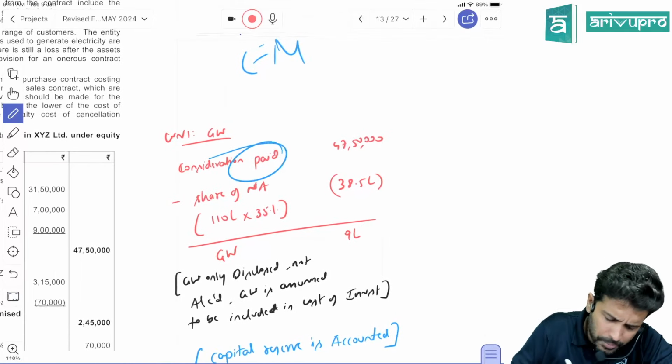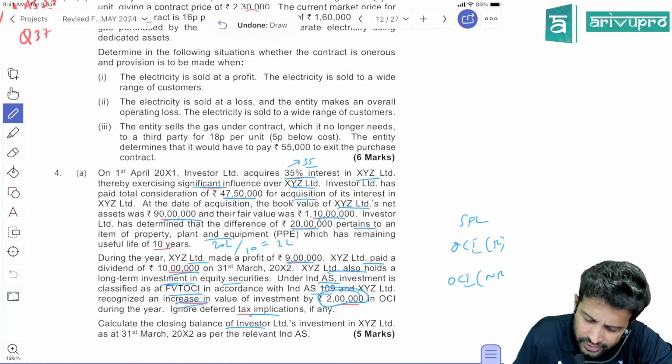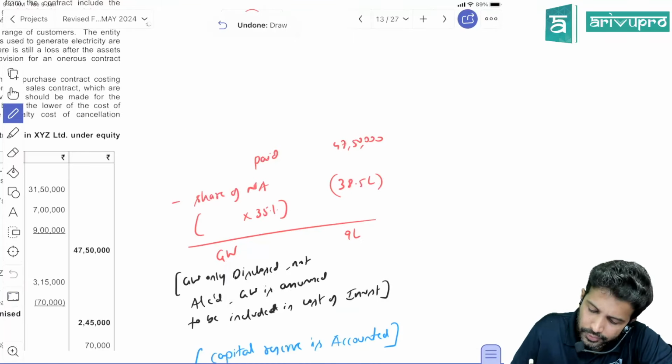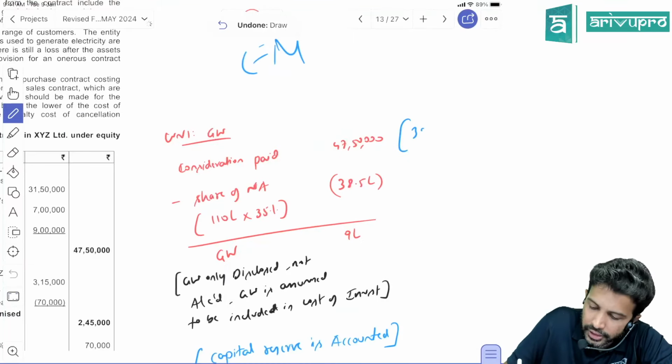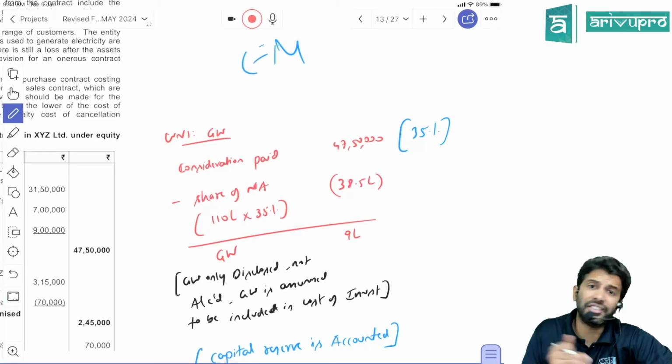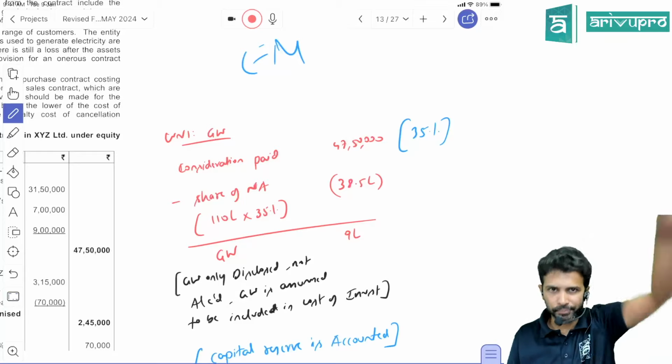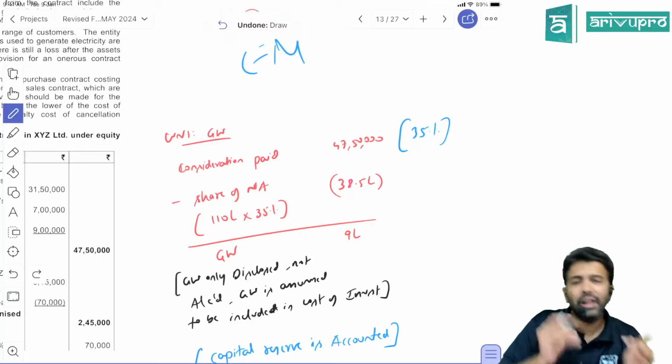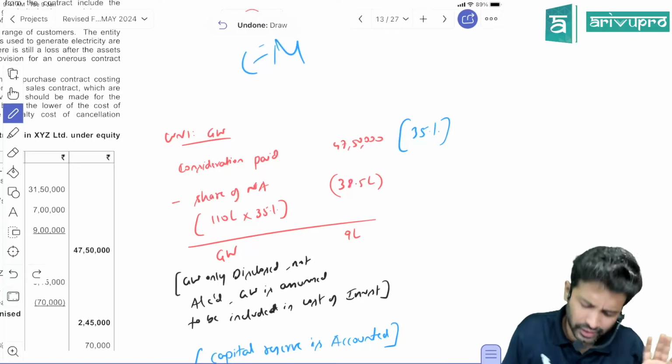How do you calculate goodwill? Usual. The consideration paid. How much did we pay for acquiring this 35% stake? 47,50,000. Correct, sir. This is for 100%. No, this is only 35%. So on the consolidation, what do we do? Add NCI. Sir, will NCI come for equity method? Associate? No. So what do we do, sir? Only compare our purchase consideration, which is for 35%, with 35% share of net assets. That's all. NCI you ignore.